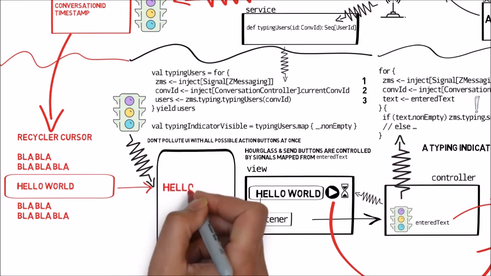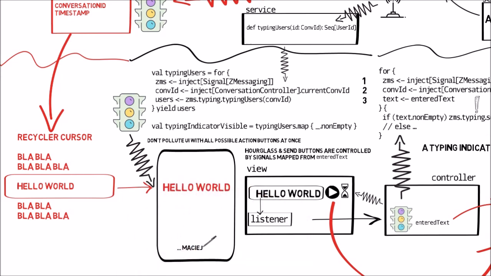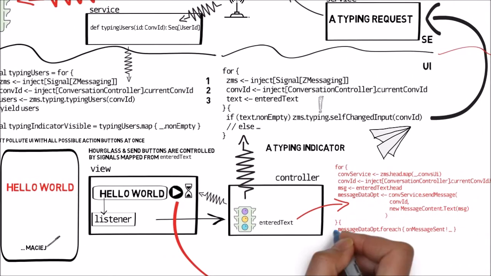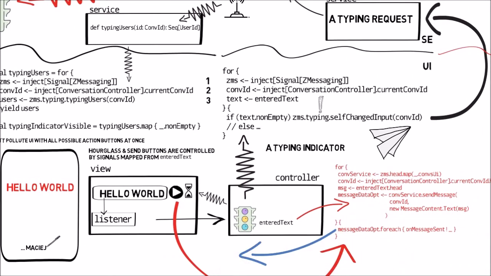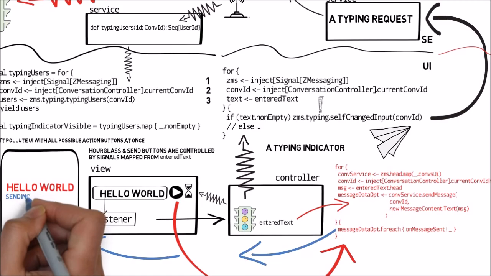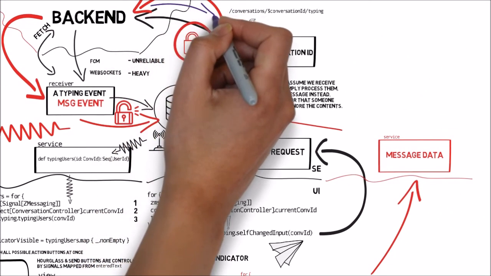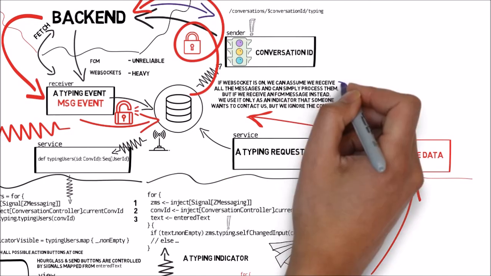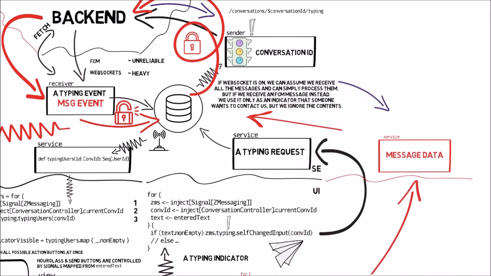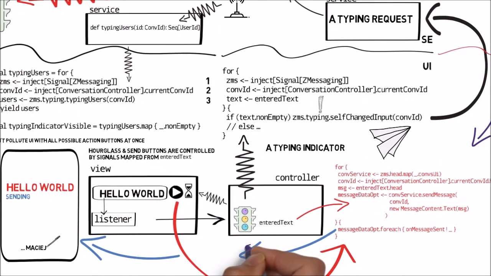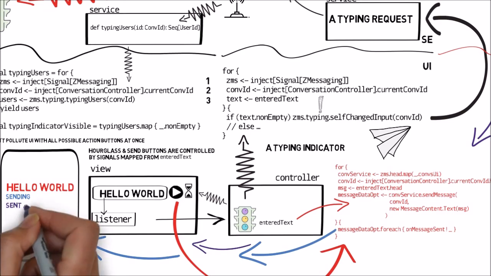There is at least one more tiny detail to talk about. At the same time we send a message to another user, we display it in our own conversation. It can be in one of four states. First, we display it with a footnote, sending, indicating that the message is in the process of being sent. When the message is sent, we receive a confirmation or an error. If it's a confirmation, we add a small note, sent, to the footer. If we receive an error, we display the error message in red.